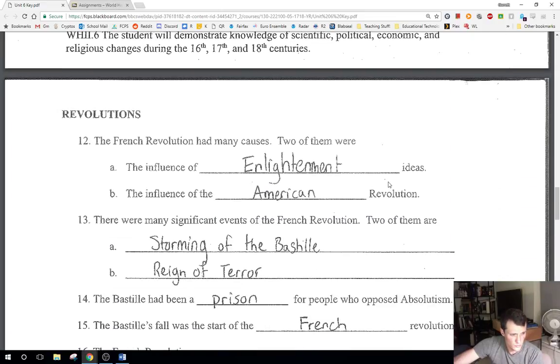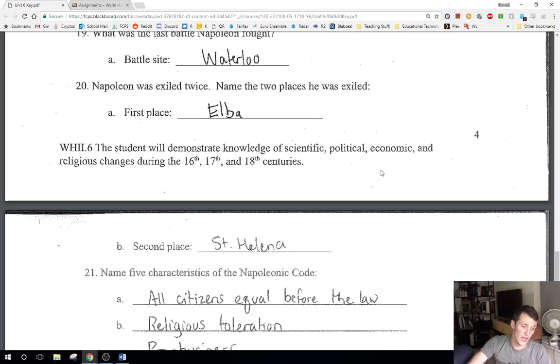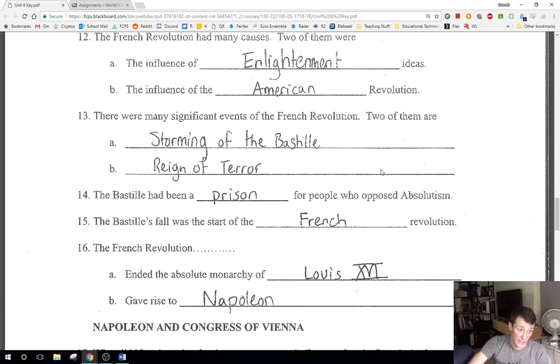Good. Okay, so moving on to the French Revolution here quickly, right? So there's not necessarily so much on the actual French Revolution itself.